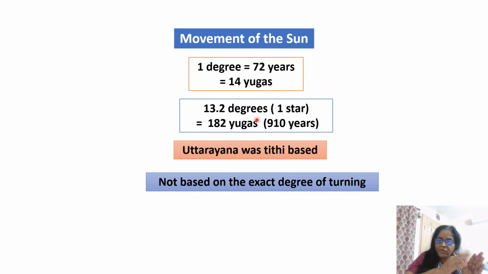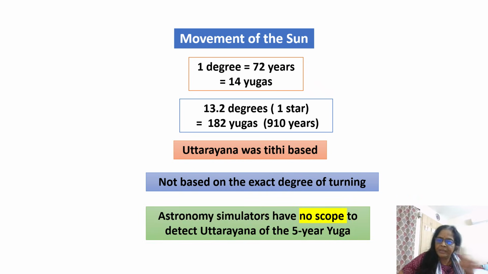So it is not based on the exact degree of turning. Please remember, in the 5-year yuga, the Uttarayana is not based on the exact position of the sun turning towards the north, but it is dependent on the tithis that I have shown earlier. There is no scope for astronomy simulators to simulate this.